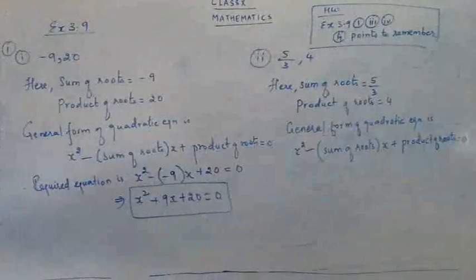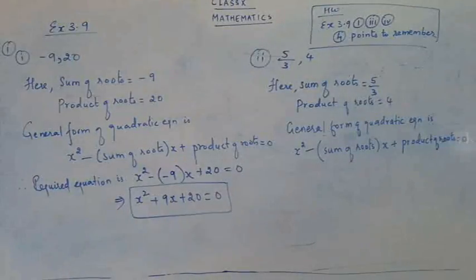In the first part also we have written this. The sum of the roots is given as 5 upon 3. The product of the roots is given as 4. So we have got the sum and also we have got the product. What is the general form of a quadratic equation?